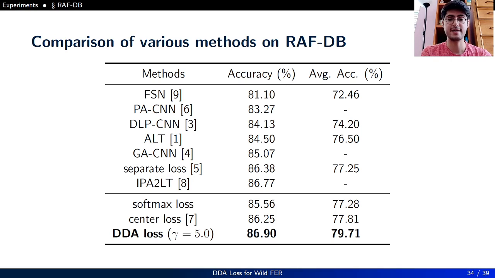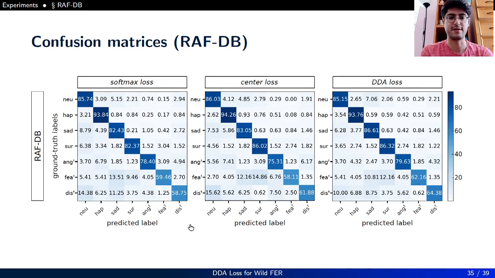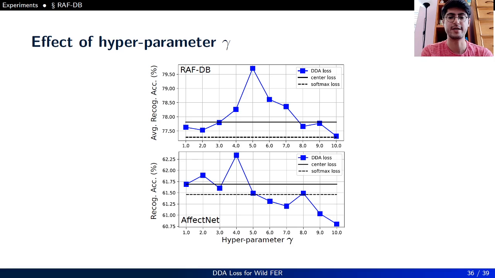Because the RAF-DB's testing set is imbalanced, we also report the average accuracy, which is actually the mean of diagonal values on the confusion matrices. DDA loss with gamma 5 is achieving an average accuracy of 79.71%, outperforming other state-of-the-art methods and our baseline methods. Here are the confusion matrices. Similar thing happens on RAF-DB compared to AffectNet, boosting the minority recognition results and keeping comparable result for majority classes.